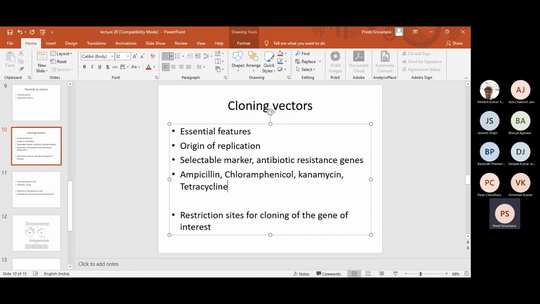But what we do is that we clone the gene for these antibiotic resistance in the plasmid, and then this plasmid will now be different from the native plasmid, because other than origin of replication, it now has a selectable marker, due to which, once we plate the cells harboring this plasmid, which contains resistance to antibiotic, it will help the plasmid harboring cells to survive in the presence of antibiotic stress. Is it clear?